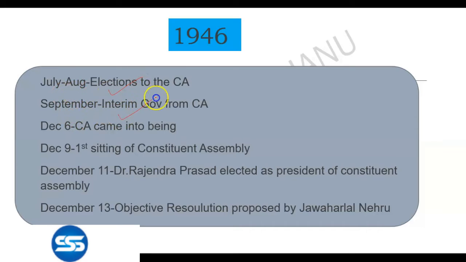September, interim government was formed. December, 4 things are there: December 6, 9, 11 and 13. December 6, Constituent Assembly came into being. December 9, first sitting of Constituent Assembly; remember, Sachchidananda Sinha was the temporary president. December 11, Dr. Rajendra Prasad became the permanent president of the Constituent Assembly. December 13, objective resolution was proposed by Jawaharlal Nehru and it became the preamble of the Indian Constitution.